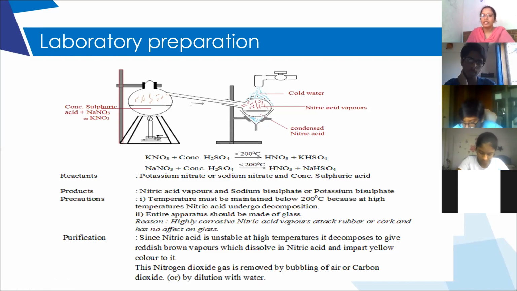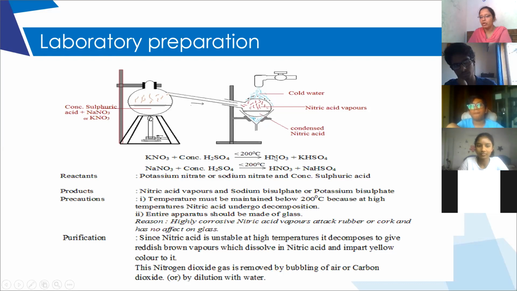Now, children, just try to understand this concept. If I take more sulfuric acid, do you agree that instead of forming potassium bisulfate and sodium bisulfate, it can form two molecules of nitric acid and K2SO4, potassium sulfate?